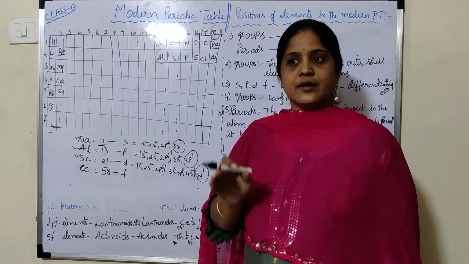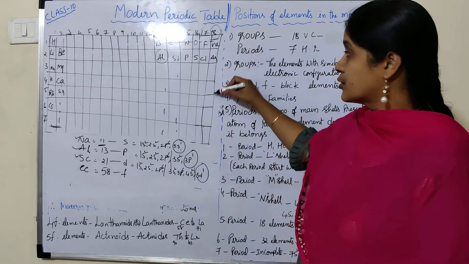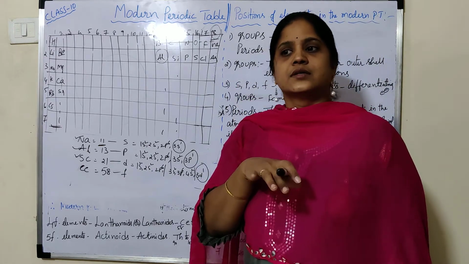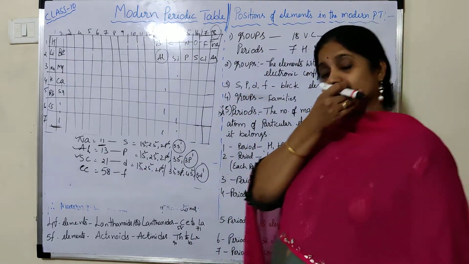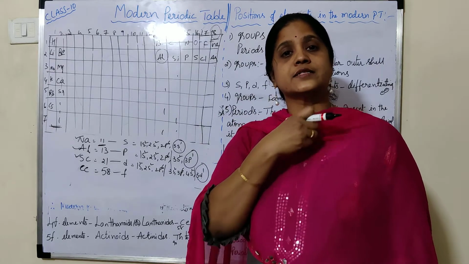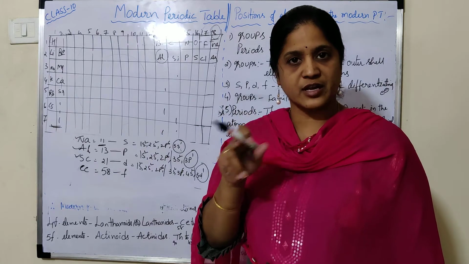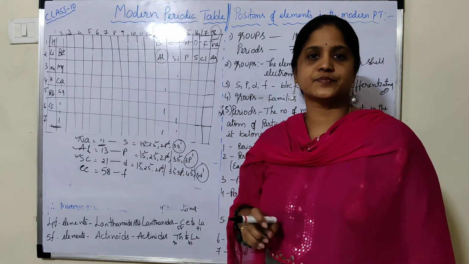Because whatever atoms are in that particular group, all of them have their outermost orbit filled by 8 electrons. If the outermost orbit is filled by 8 electrons, then the atom has stability.